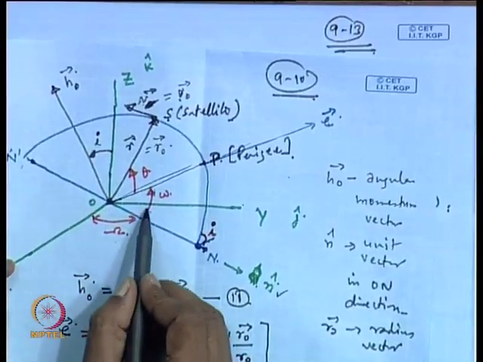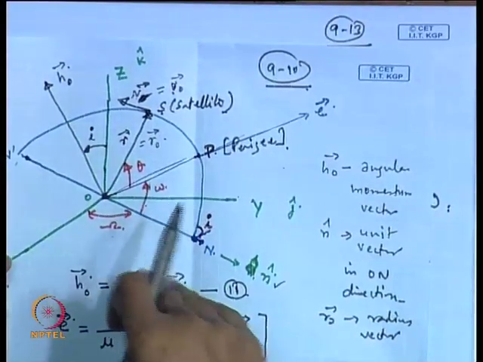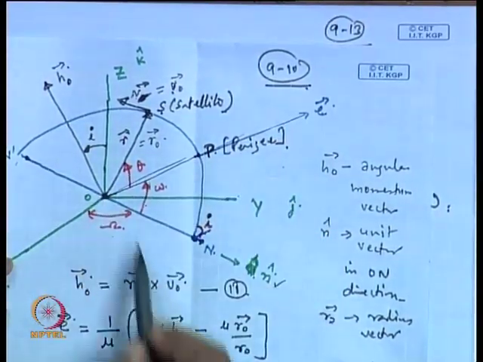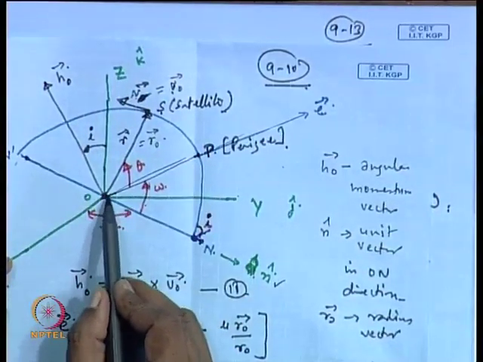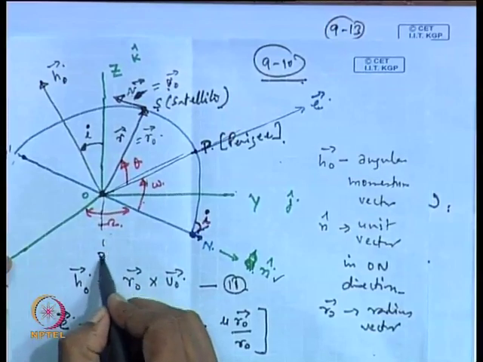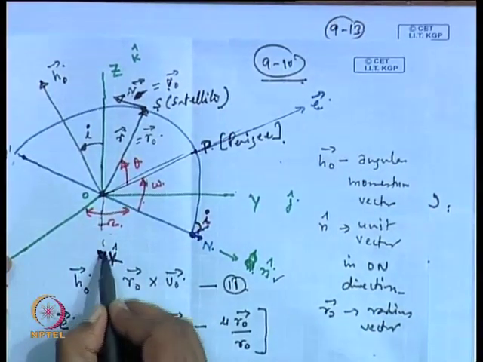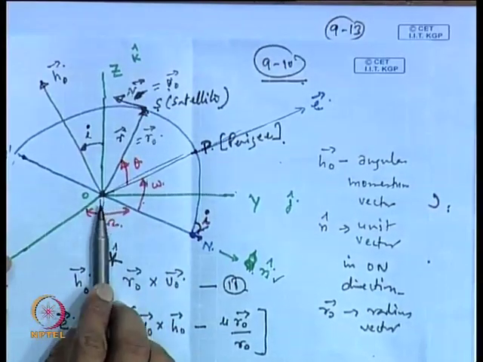On the other hand, if your argument of perigee goes below the x y plane, then you can see that your E vector will be lying down, while the k vector is in this direction, and the intercept will come on the negative side of the k direction. So, this is k cap negative. So, in this direction, what you are getting is a negative intercept.